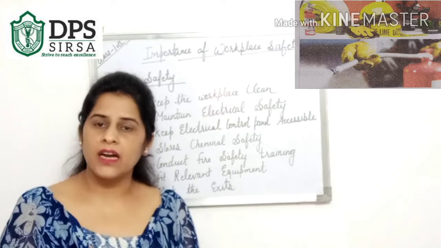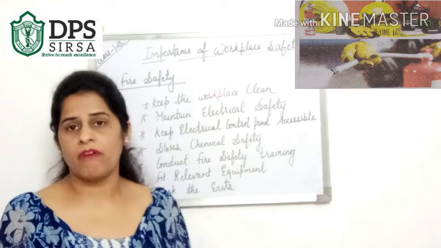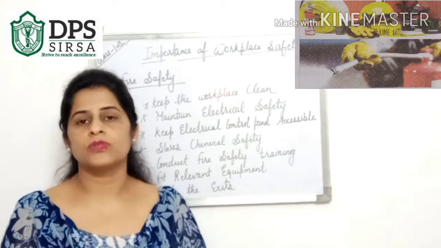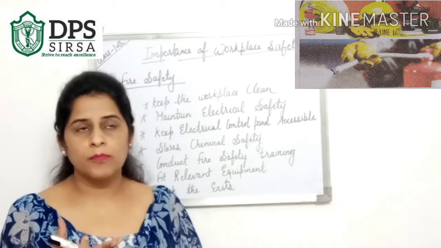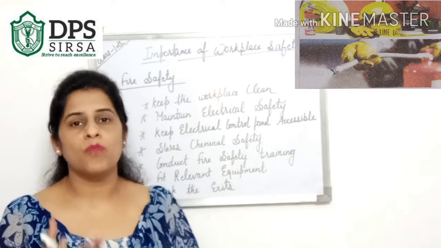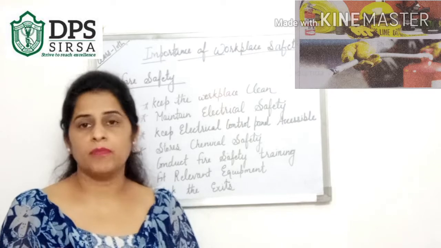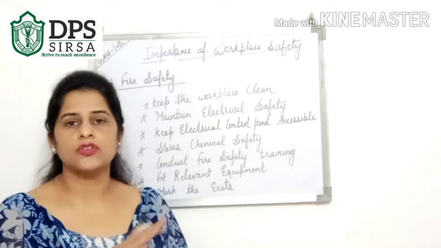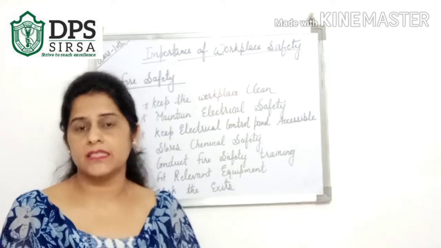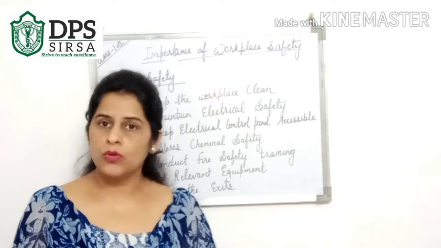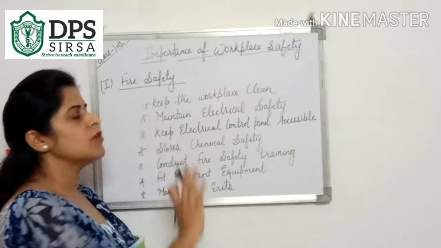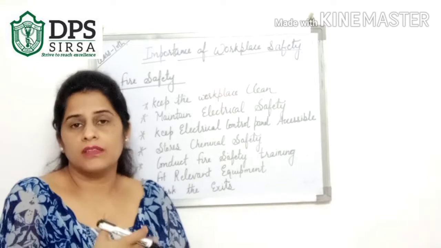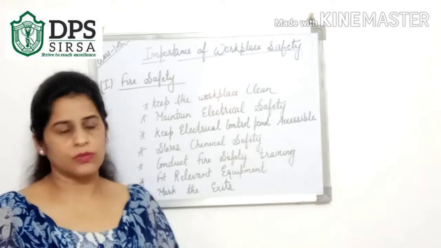If it is untidy, there will be a hodgepodge of wires, and when the wires come in contact with each other they can produce smoke, and due to the smoke there can be a fire also. So the workplace should not be untidy. All the wires should be in a proper place, in a systematic way, bound together. When the workplace is very clean, the employees also enjoy working there.